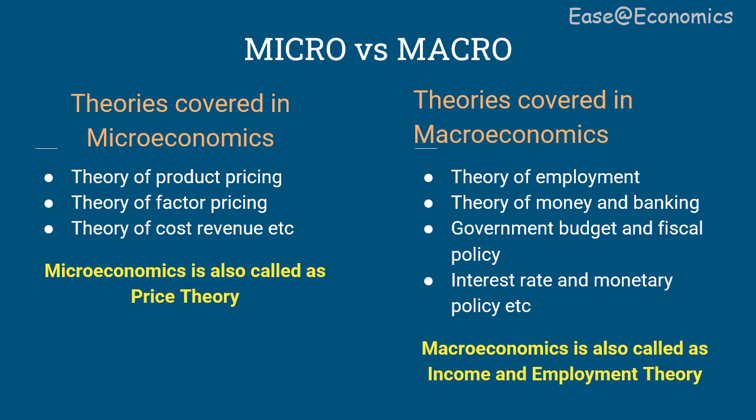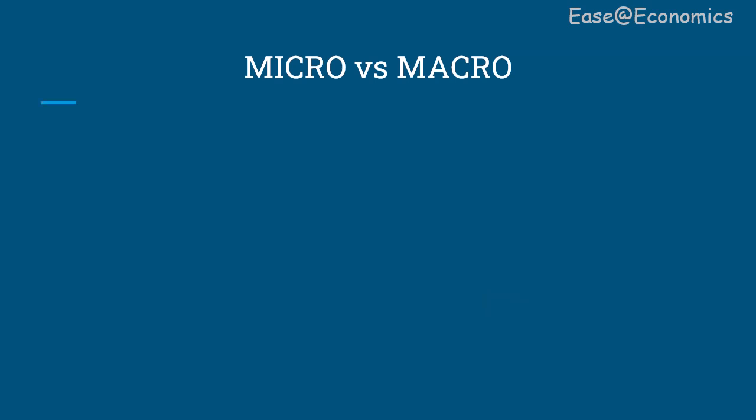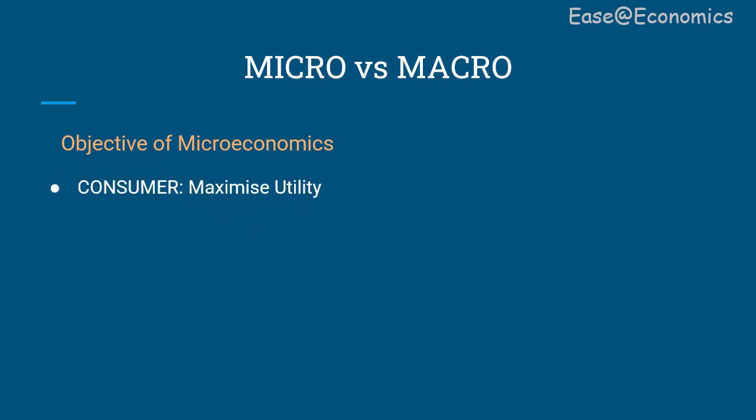Now, what are the objectives of microeconomics and macroeconomics? The main aim of microeconomics is to analyze from the individual point of view. So for consumers, it will be to maximize utility, and for producers, or you can say businesses or firms, it will be to maximize profit.